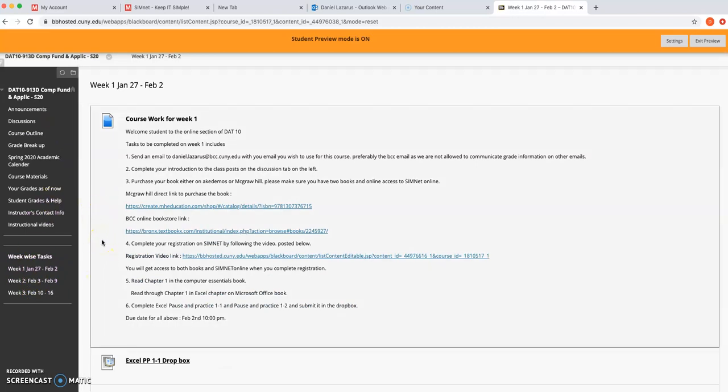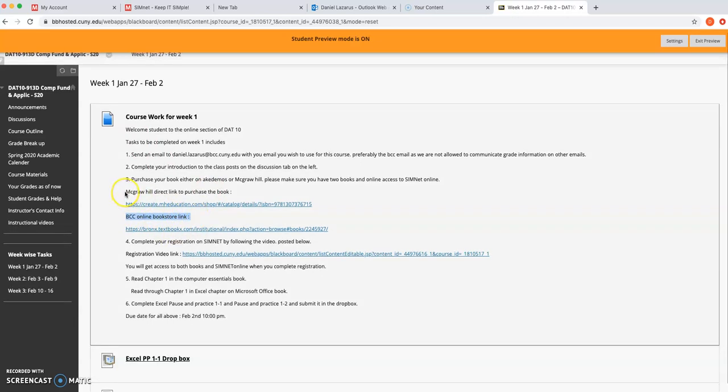Now, with respect to buying the book, I know it may look out of stock. If you want to buy it, you just have to wait until it is available in stock. But that shouldn't stop you from registering on Simnet, because Simnet offers you a 14-day courtesy access for all students. So if you are a BCC ASAP student buying the online book from the BCC bookstore, you use this link. Whereas if you are buying directly from McGraw-Hill, you could use this link to purchase it.